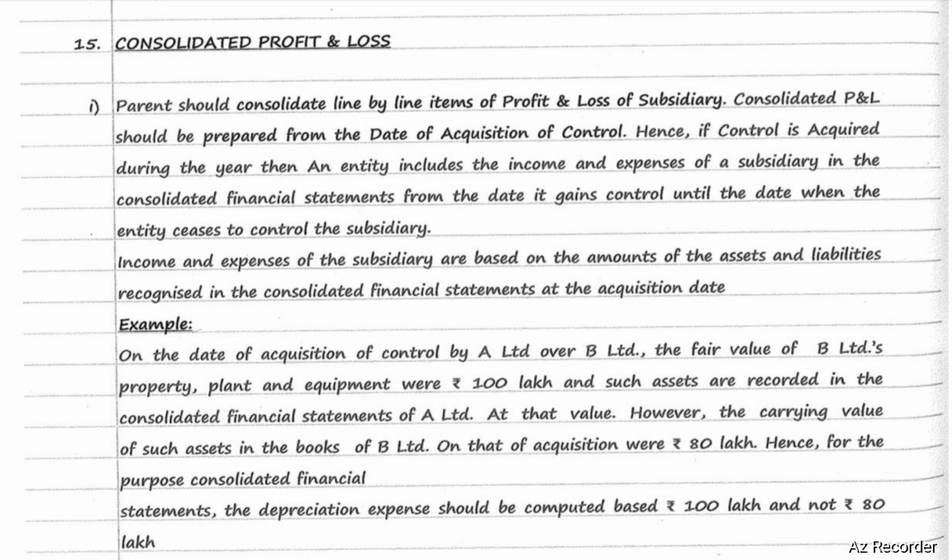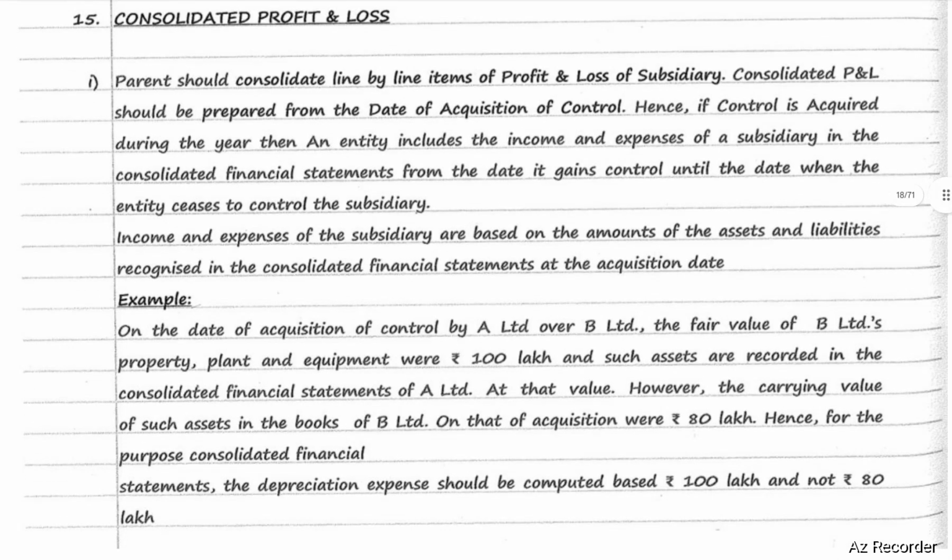Example, on the date of acquisition of control by A Limited over B Limited, the fair value of B Limited's property, plant and equipment was 100 lakhs, and such assets are recorded in the consolidated financial statements of A Limited at that value. However, the carrying value of such assets in the books of B Limited as on the date of acquisition was 80 lakhs. Hence, for the purpose of consolidated financial statements, the depreciation expense should be computed based on 100 lakhs, not 80 lakhs.